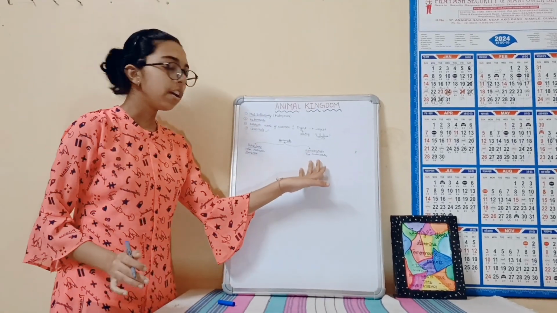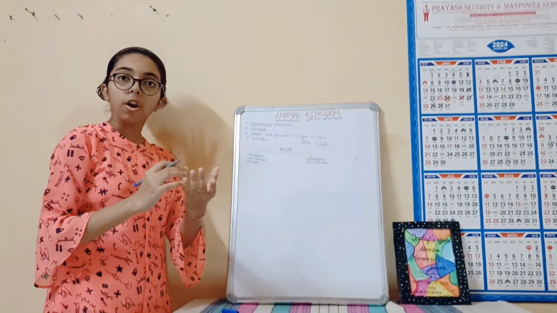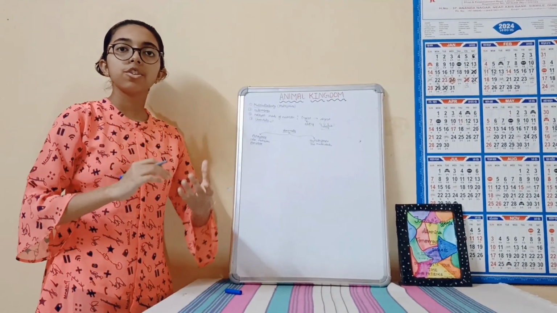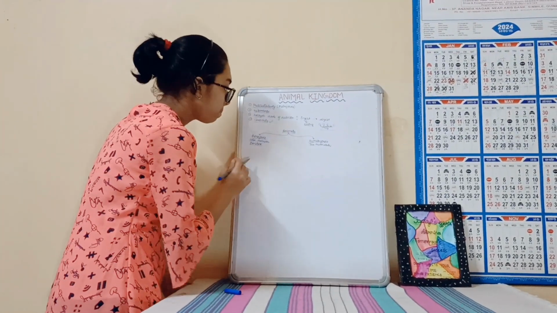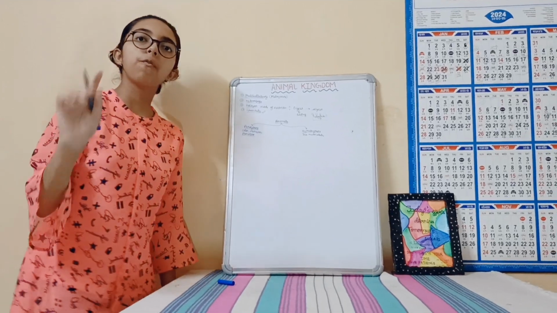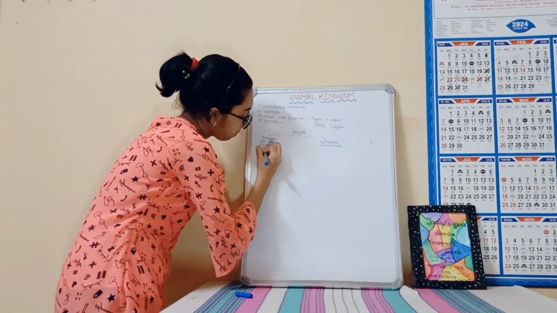Okay, and here there is a proper tissue system or organ system, organ grade of organization. We will understand it later in this lecture only. Okay, so one and only example of parazoans is Porifera.